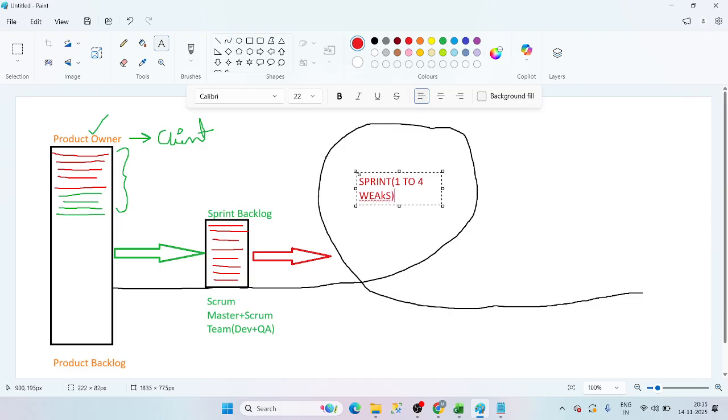Manoj, who is going to decide this sprint length? Basically, the sprint length will be decided by the product owner only. We are not going to decide anything, guys. Product owner will say, hey, Scrum team, you have to work in 2 weeks of sprint. Or, you have to work for 3 weeks of sprint. If the product owner decides sprint 1 is 2 weeks, then sprint 2 is also 2 weeks, sprint 3 also 2 weeks, sprint 70 is also 2 weeks. We can't change it in the middle, guys. Understood? Or do you want me to explain again?